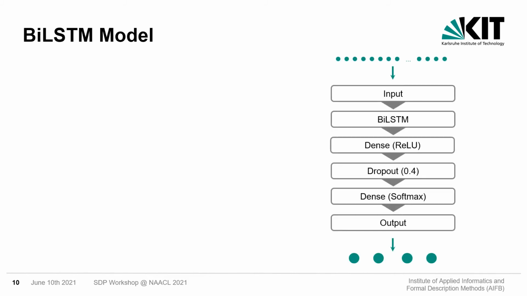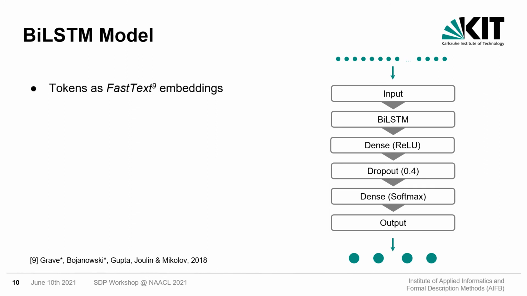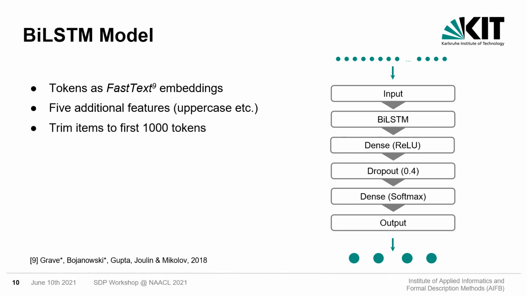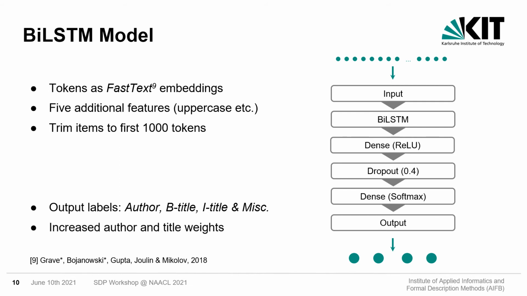Regarding the neural network for comparison, we decided to go with the BI-LSTM. We prepared the word tokens using 100-dimensional fast text embeddings and added 5 additional features. We then trimmed the text to the first 1000 tokens. As output labels, we decided to distinguish between 4 categories: author token, begin of title token, inside of title, and MISC. In addition, we weighted the labels to overcome a label imbalance. We then trained using a 5-fold cross-validation with the recall metric and the Adam optimizer.